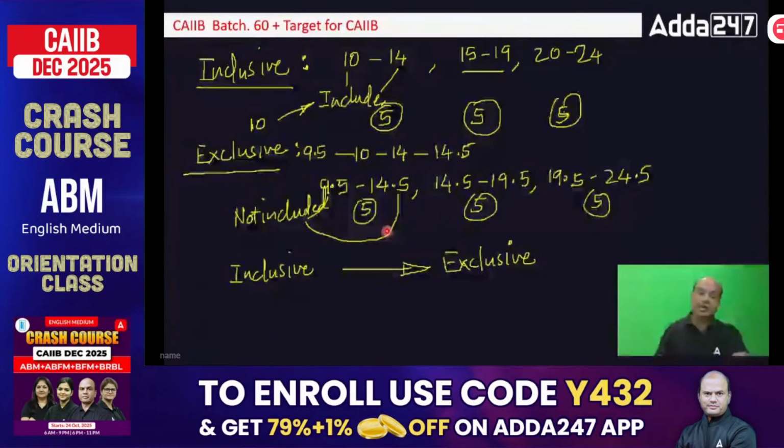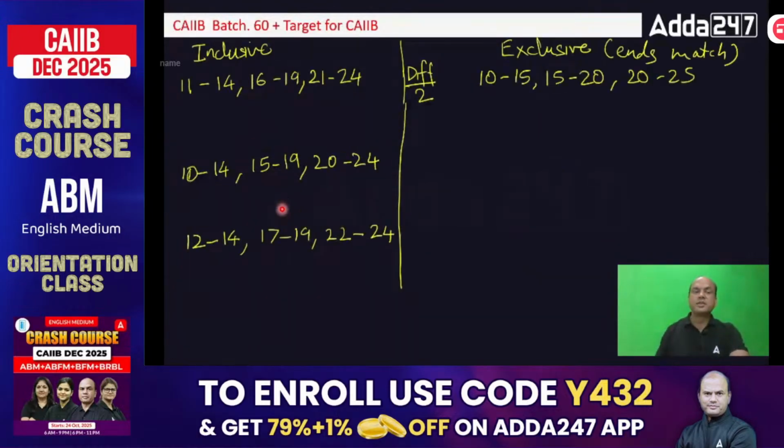How to convert inclusive to exclusive? Take the average. Whatever is the last ends are there, find the average and put the averages. Okay? Suppose if I give you this inclusive data, convert this to exclusive. 11 to 14, 16 to 19, 21 to 24. What will be the exclusive data in this?